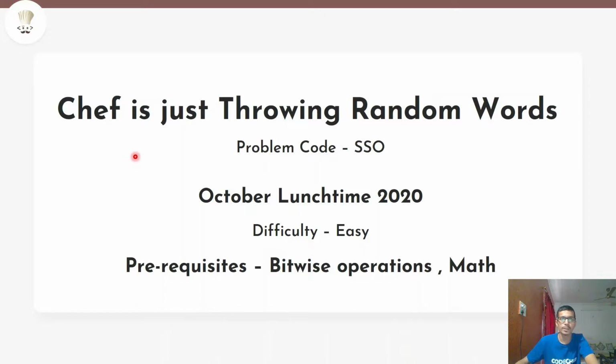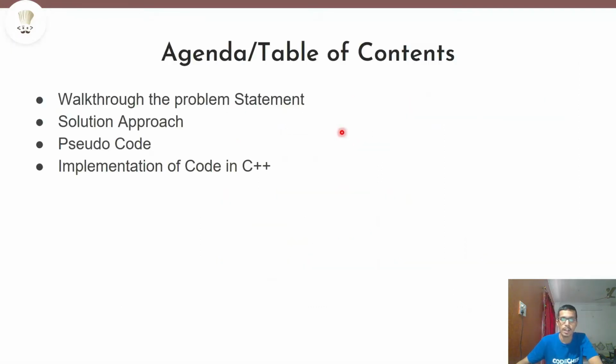The problem that we are going to discuss today is Chef is Just Throwing Random Words. The problem appeared in October Lunchtime and has a difficulty level of easy. The prerequisites for this problem are bitwise operations and math. Our agenda for today's video is as follows. First, we will walk through the problem statement and try to understand what the problem is trying to say. Then, we will see the step-by-step detailed approach to the solution. Then, we'll see the pseudo code for the problem, followed by which we will be implementing our code in C++.